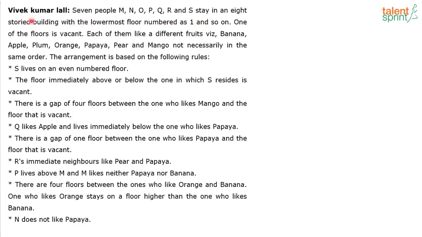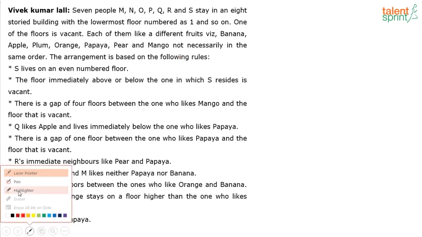So that 8-floor building is balanced here. So one of the floors is vacant. Each of them likes a different fruit among banana, apple, plum, orange, papaya, pear and mango. Yeah, so 7 fruits have been given to us and each of them likes one of these fruits, not necessarily in the same order. The arrangement is based on the following rules. So some rules have been given. Based on these rules, we have to complete the arrangement. Yeah. So let's try it out.